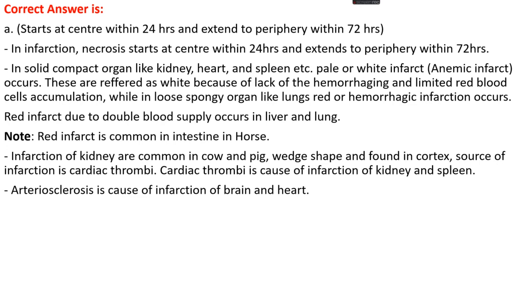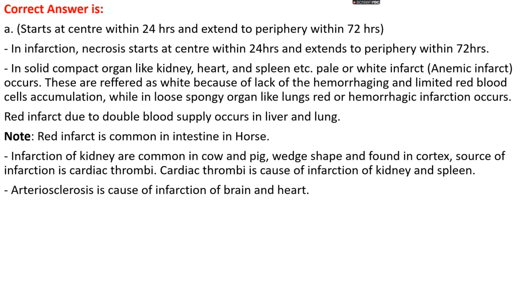Okay. In solid compact organs like kidney, heart and spleen, pale or white infarcts, also known as anemic infarcts, occur. These are referred to as white because of lack of hemorrhage and limited red blood cells accumulating, while in loose spongy organs like lungs, red or hemorrhagic infarctions occur. Okay, red infarctions also occur due to the double blood supply in the liver and lungs. Okay, note that red infarct is common in the intestine in horses too.